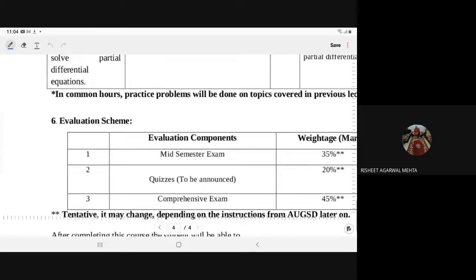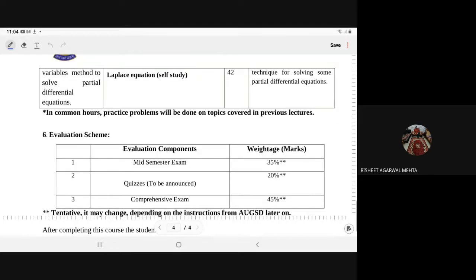This is the evaluation scheme. This may be tentative because we have not yet received any final communication from the AUGSD. So we can change this, but at present we have the following evaluation scheme. 35% for the mid semester, 45% for the comprehensive, and the rest 20% for continuous evaluation.